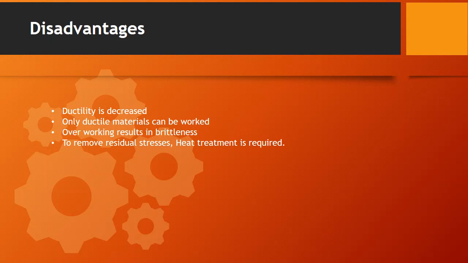Lastly, to remove the residual stresses, heat treatment is required. So let's say I am doing cold working on a material. The residual stresses get accumulated inside the material. So I need to remove those residual stresses. To remove them, we need to do heat treatment of the material, and by heat treatment those stresses will get removed. But we added one more step in the manufacturing process, which is heat treatment. Hence it comes in the disadvantages of this. So by this I'll finish this video, and we'll